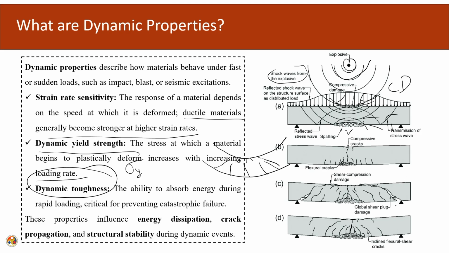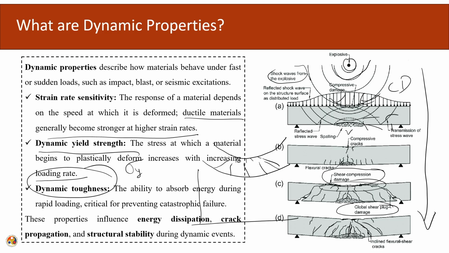After that, this shear compression damage will try to form here and there will be a shear plug type of damage that is going to occur out here. And then the inclined flexural crack will also propagate. In this way, a normal simply supported system will behave during a blast loading event. And during this event the inherent properties of this material will increase. The dynamic yield strength will increase, and the toughness will also increase.